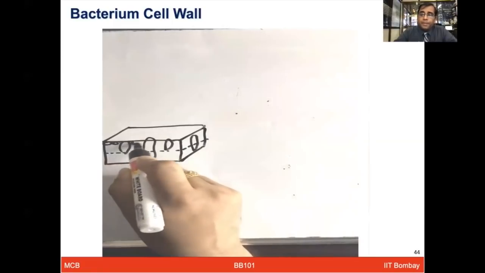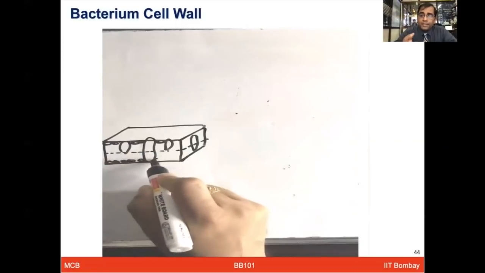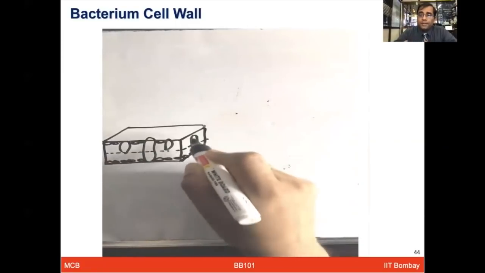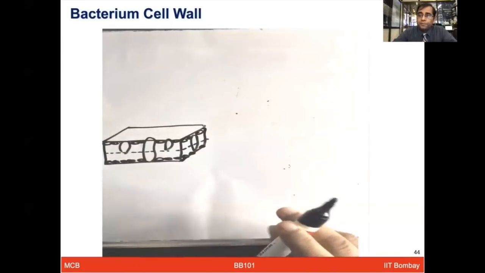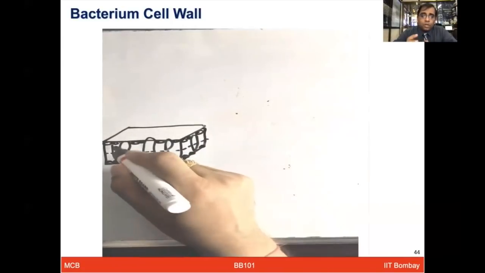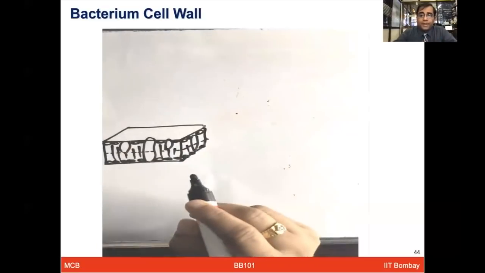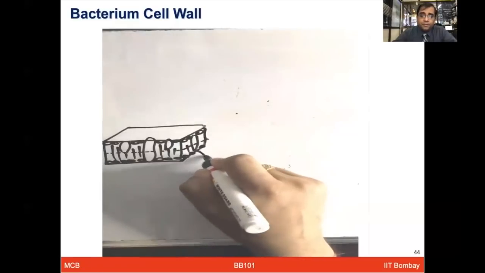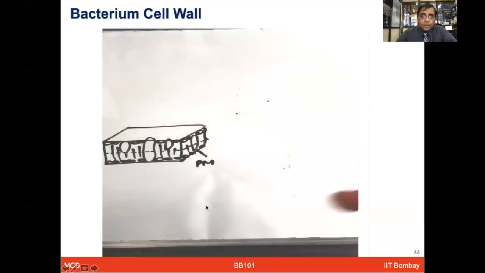Based on this composition of peptidoglycan and its thickness, one could get an idea whether these are gram-positive or gram-negative bacteria. Gram-positive bacteria have a large amount of peptidoglycan, so in addition to the plasma membrane, you have a very thick layer of peptidoglycan.